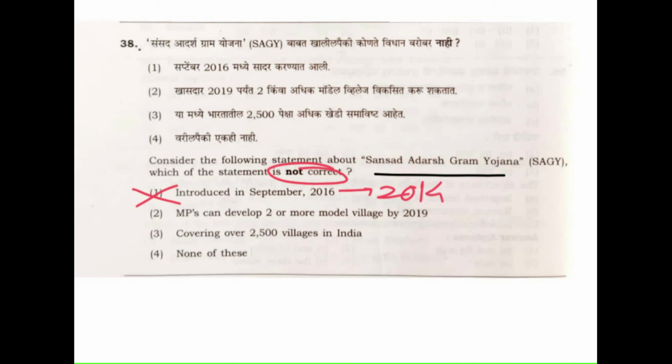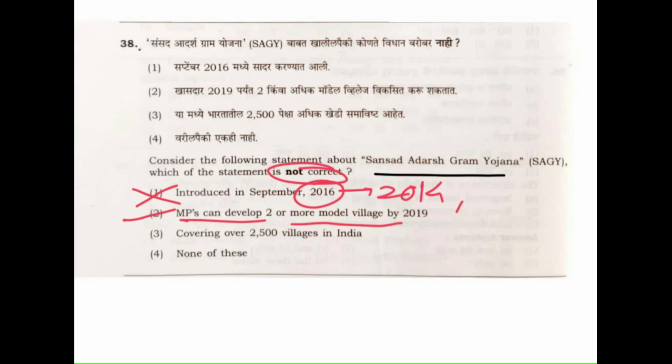They achieved 1 Adarsh Gram by 2016, but it was introduced in 2014, and MPs can develop 2 or more model villages by 2019. Here it is in statement 2, which is the right one.